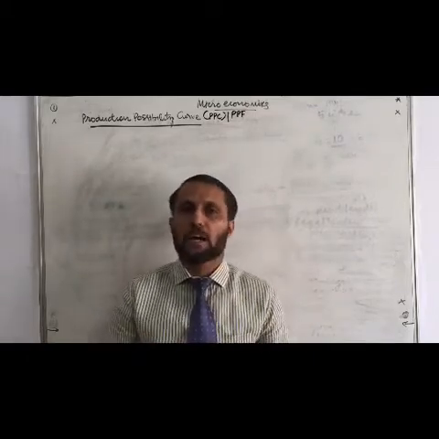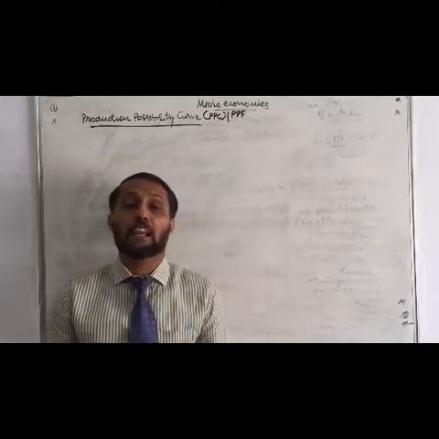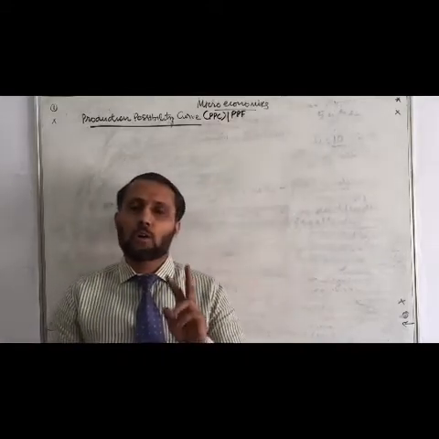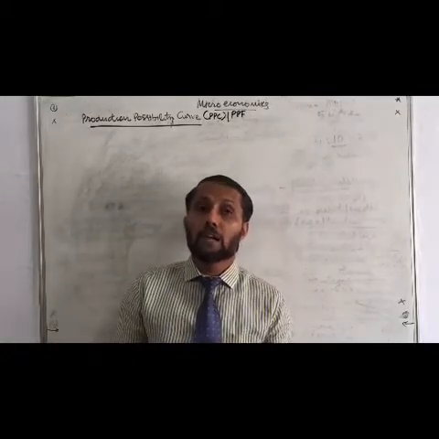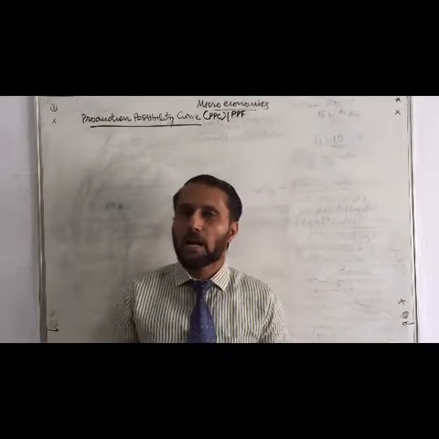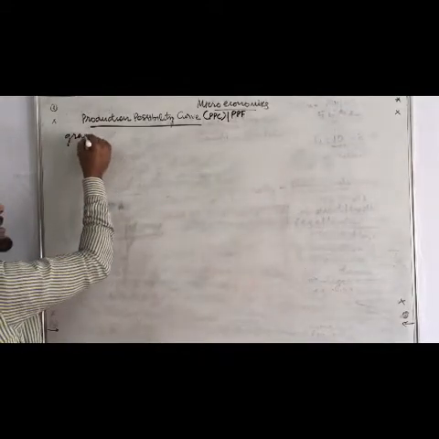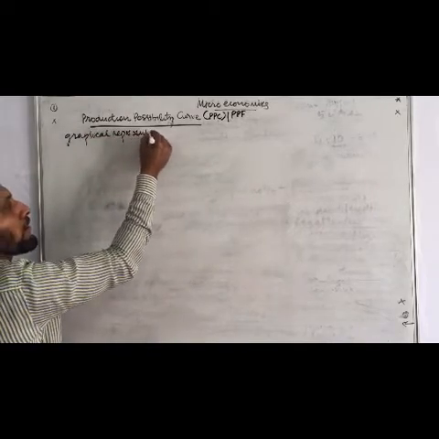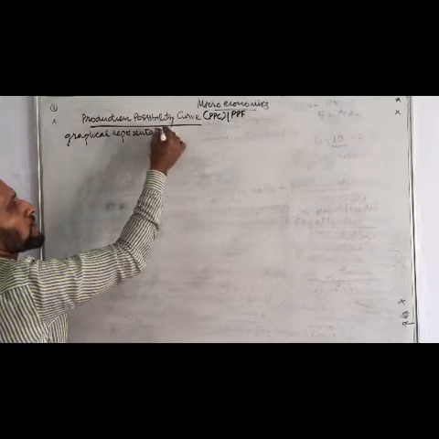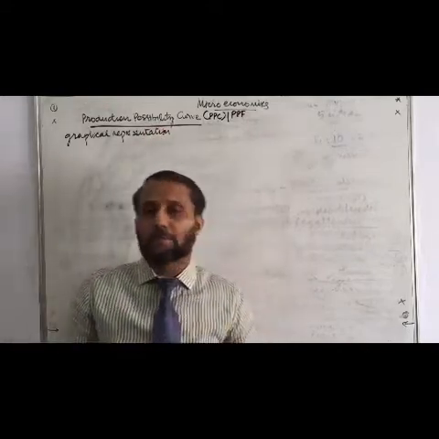So we can consider PPC as a graphical representation of combinations of two goods that can be produced with available resources. PPC is the graphical representation, which means we are representing this matter in terms of a diagram.